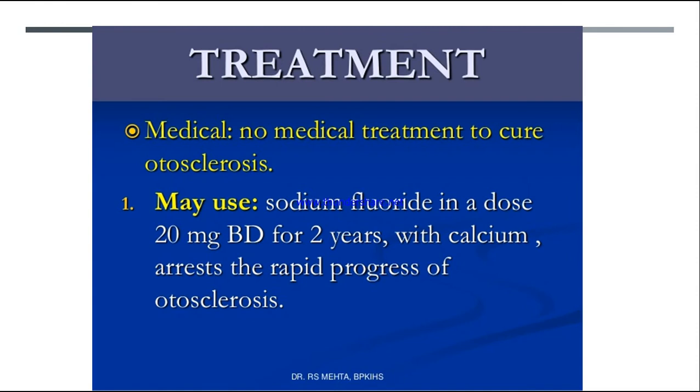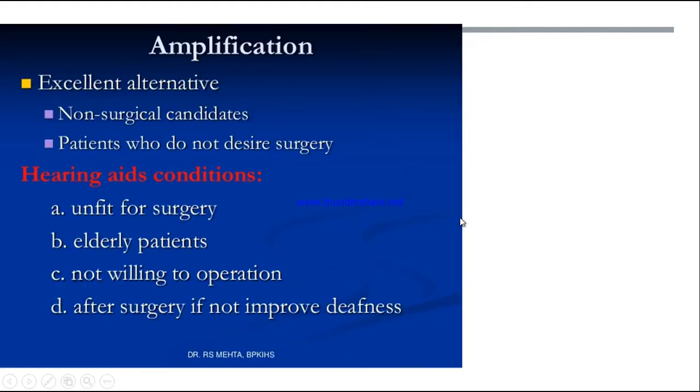Next, coming to the treatment, medical. There is no medical treatment to cure otosclerosis, but we can give sodium fluoride in a dose of 20 mg twice a day for 2 years, and sodium fluoride is given with calcium tablets. Why? Because sodium fluoride and calcium will stop the rapid progress of otosclerosis. So these two medications are given together.